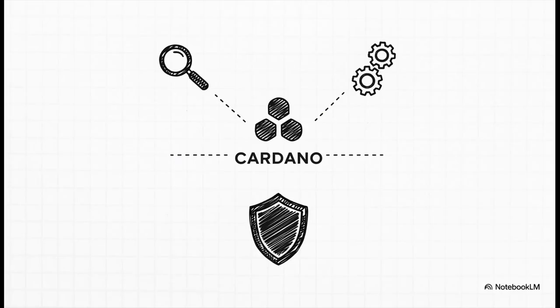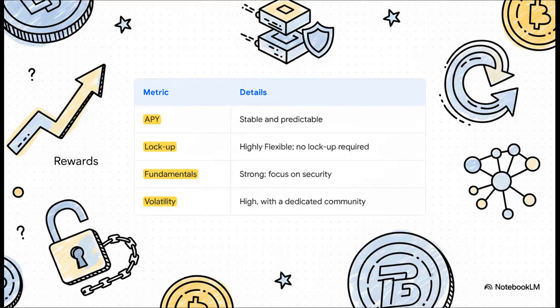And for our third example, let's check out Cardano, a project that's really well known for its super careful, research-driven approach to development. Now, Cardano is pretty unique. It offers a stable and predictable APY, but its real claim to fame for stakers is this: there is no mandatory lockup period. You can delegate your ADA to a stake pool and then pull it out whenever you want. This gives you maximum flexibility, which you can imagine is a feature that a lot of stakers find incredibly valuable.